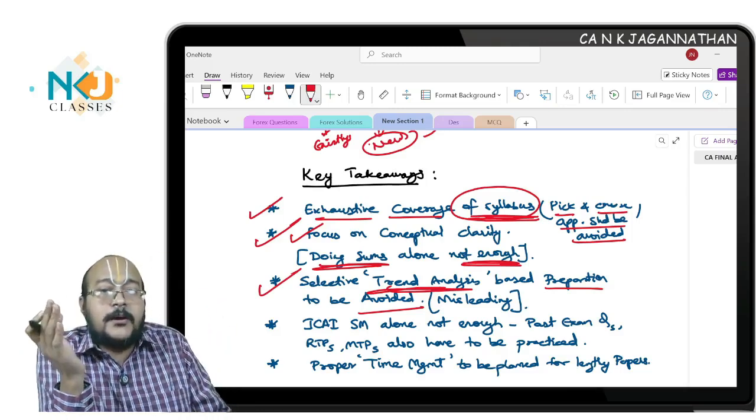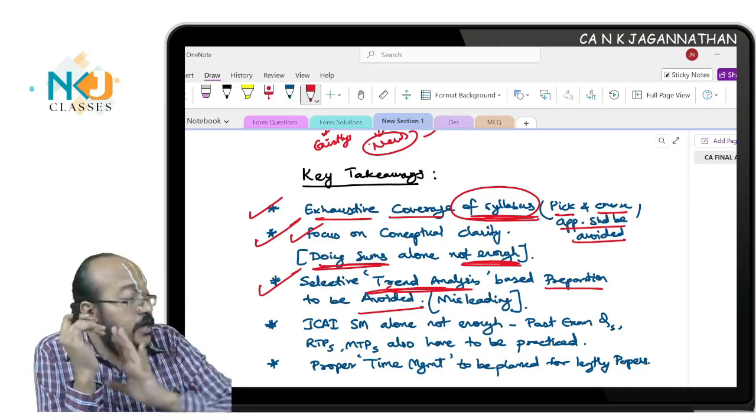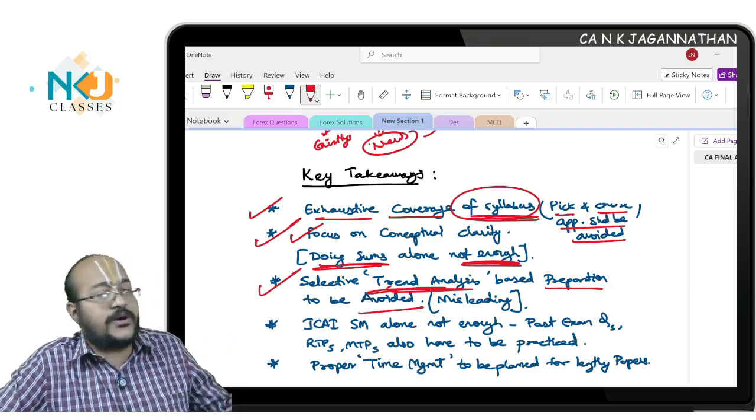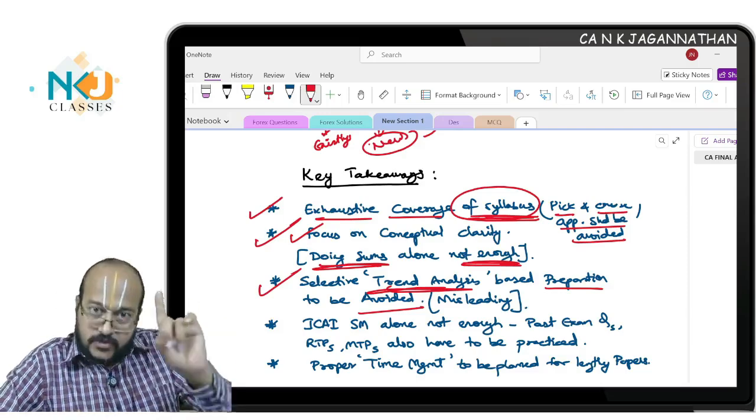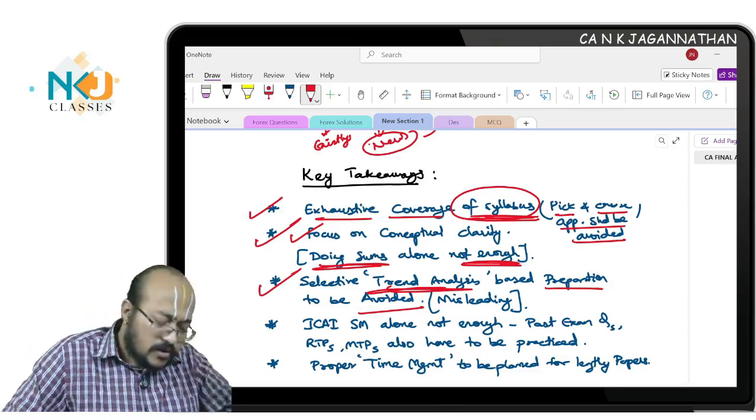Anything can be asked. The Sharpe optimum portfolio which has been asked in this attempt can again be asked. You should be prepared. People think that since they asked it last attempt, this attempt they may not ask. I have seen papers where they asked in the previous attempt and asked again in the next attempt also.